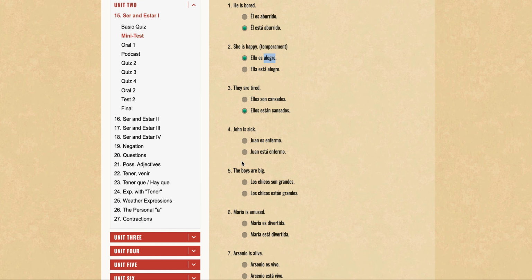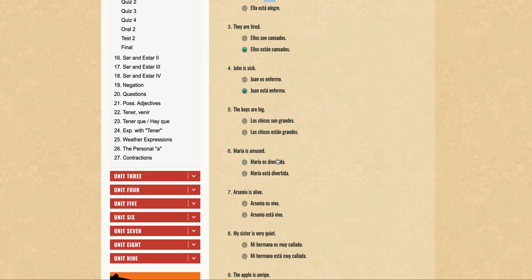John is sick. This is again a condition. This is how that person is at that moment. And conditions normally change with time. So it doesn't mean that he's going to be sick for the rest of his life. Obviously his situation is going to improve. So at this particular moment he is sick, and that's why I'm going to use the estar form, and it should be está because it's talking about he or she. Juan está enfermo.